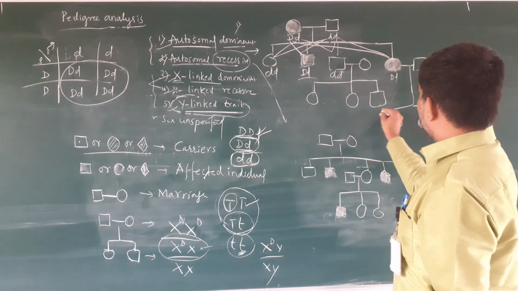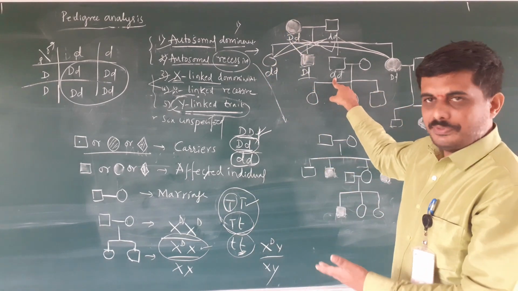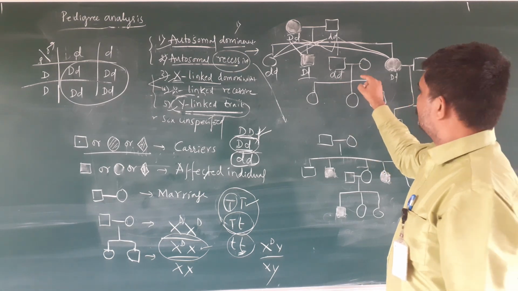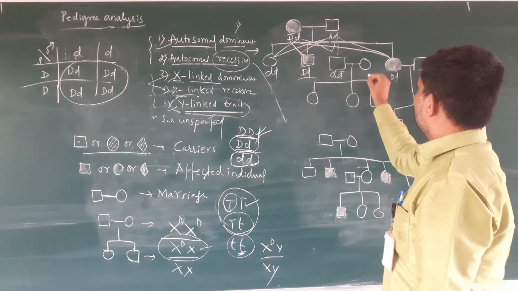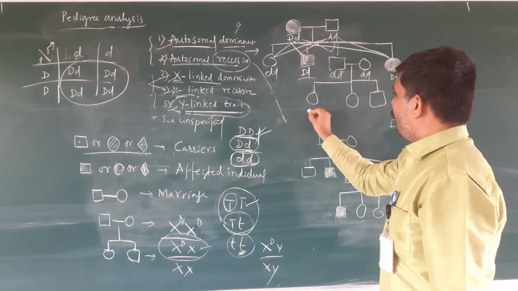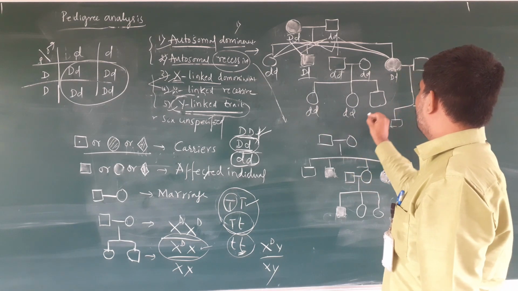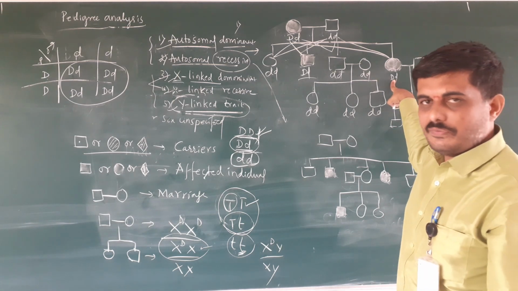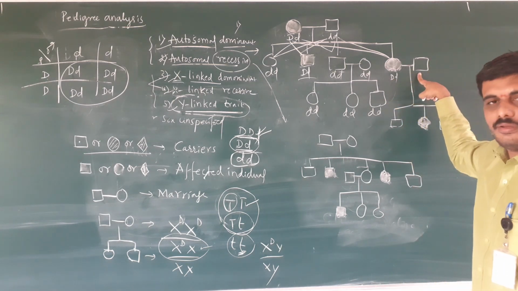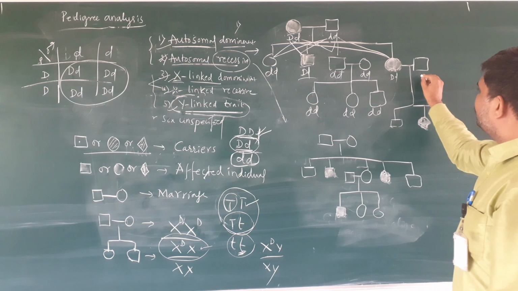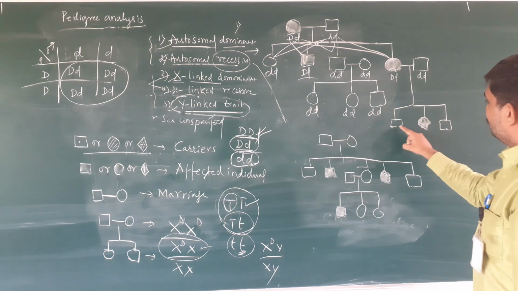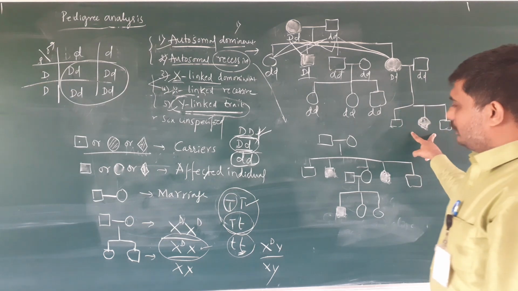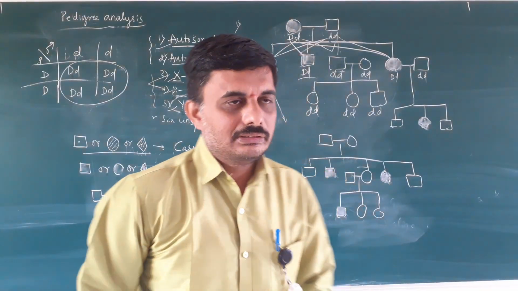See, a son is married to a woman, and both are normal, so all their children are normal. Here, she is affected. The daughter is affected and married to a person who is normal, and they have three children. The sons are normal, but the daughter is a carrier.